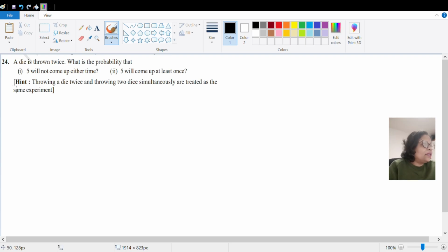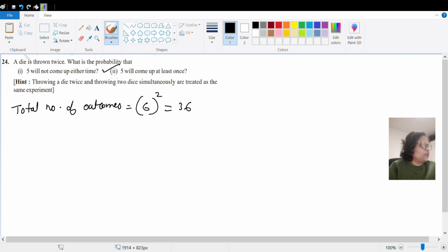Okay, that is the hint they have given. So let us first understand what the sample space is. Total number of outcomes if you have a die and throw it twice: obviously it is six-sided and done twice, so 6 squared, that is 36. You know that. Now here we will do the second question first. The second question is 5 will come up at least once.